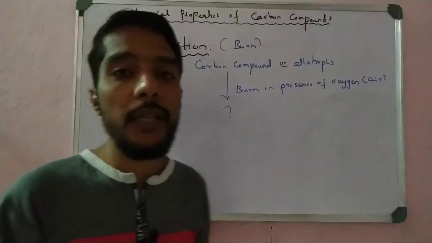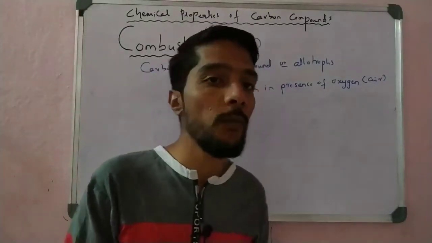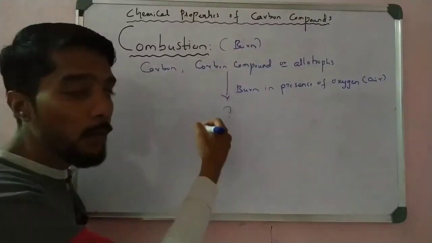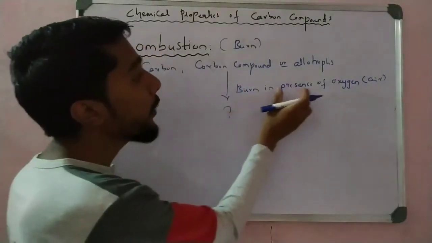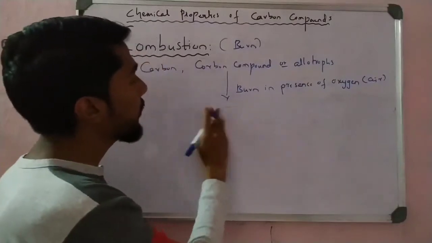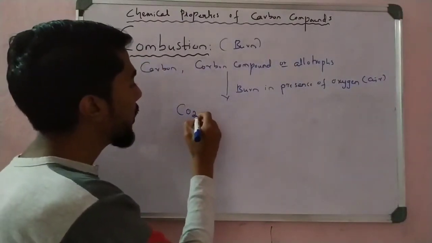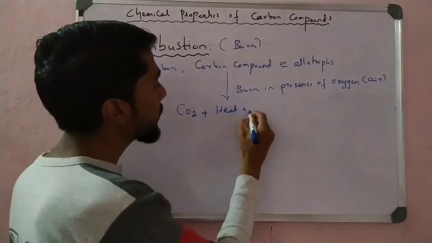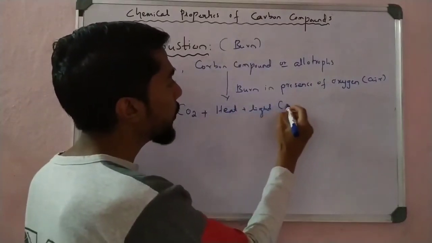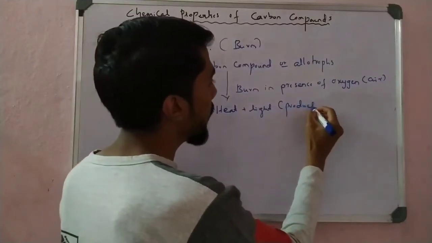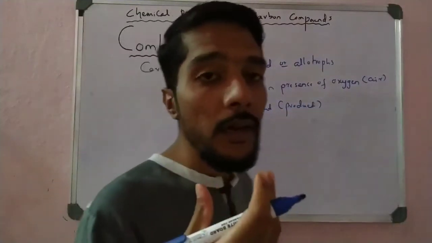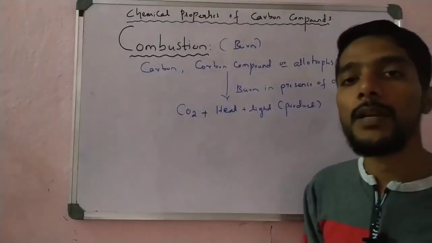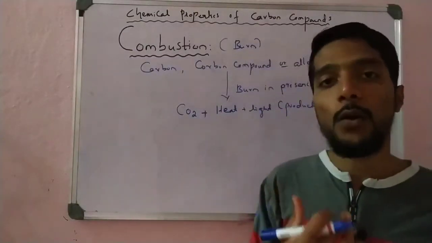When they are burned in the presence of oxygen, the products are carbon dioxide plus heat and light energy. These are the products formed when combustion of carbon, of a carbon compound, or burning of allotropes takes place.